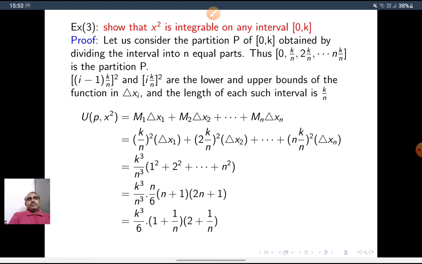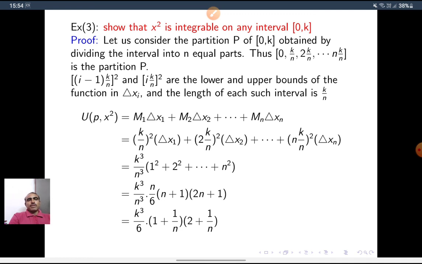So the upper sum of P, where f is x square, I write U(P, x square). That is M1 delta x1 plus M2 delta x2 plus up to Mn delta xn. What is M1? The supremum of the subinterval. So (k/n) whole square into delta x1 plus (2k/n) whole square into delta x2 plus up to (nk/n) whole square into delta xn. So delta x1 is k by n.